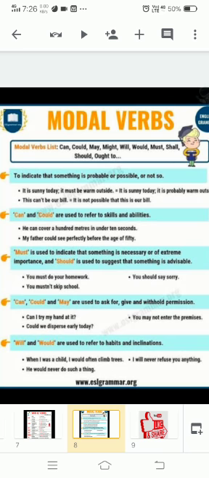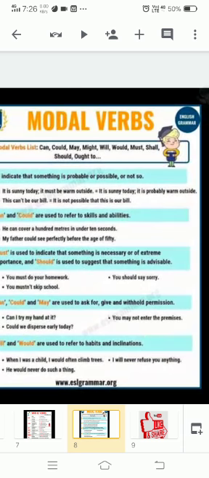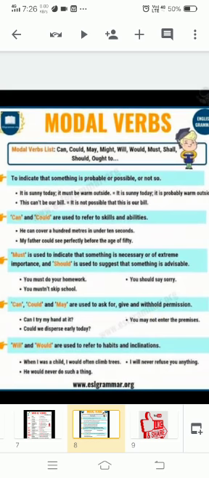Okay, like that. It's sunny today. It must be warm outside. It is sunny today, so it is probable that it is warm outside. Okay, like it is given here. This can't be our bill, like it is not possible that it is our bill. It doesn't have any kind of possibility that it is our bill. So it's not.